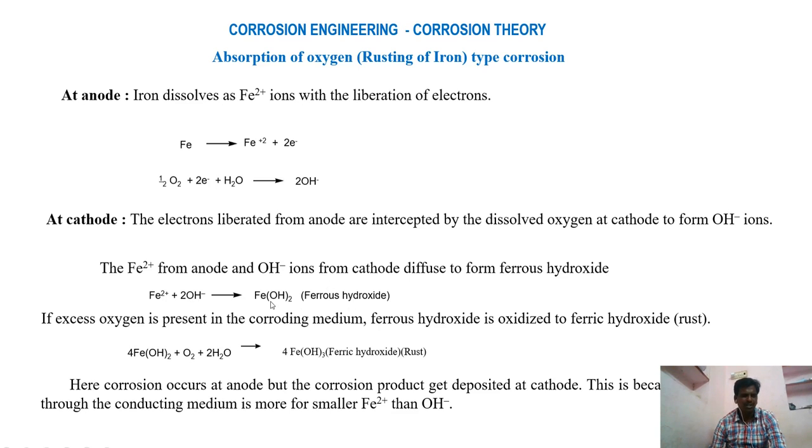This ferrous hydroxide is unstable. Further, it undergoes oxidation and is converted into ferric hydroxide, where iron is in the +3 oxidation state.